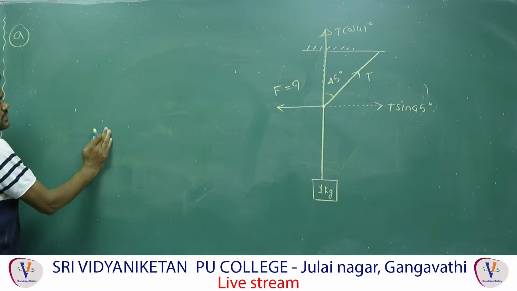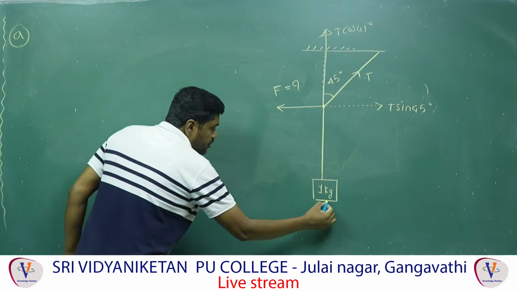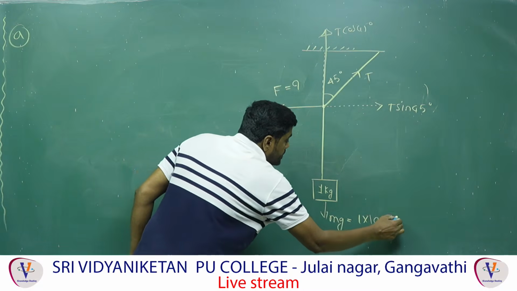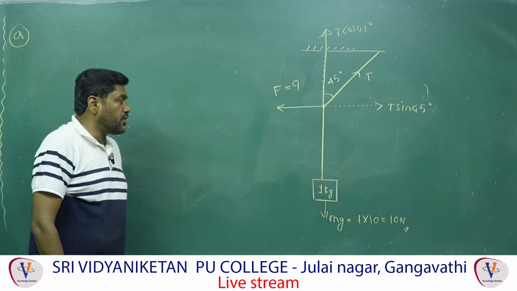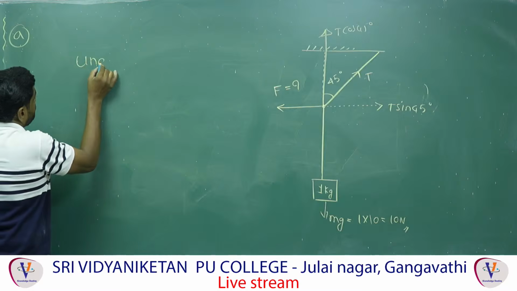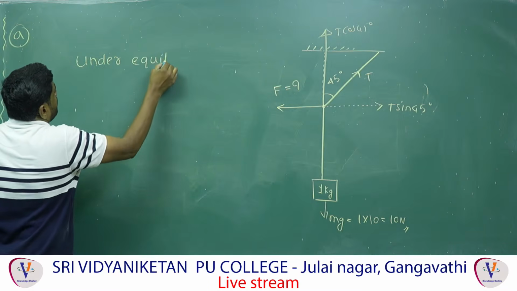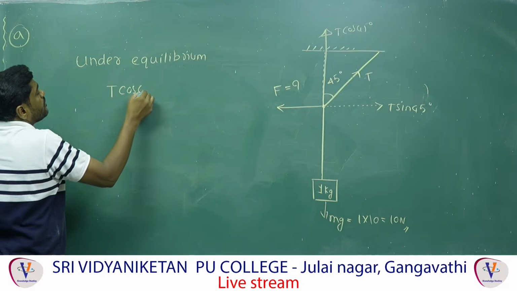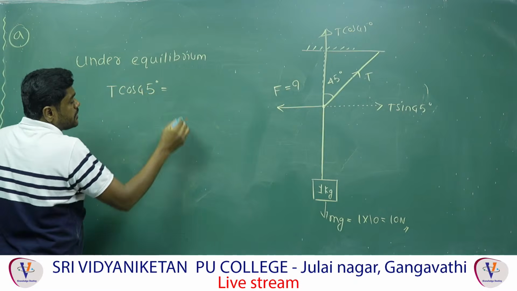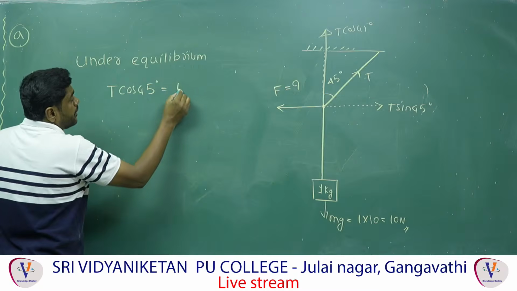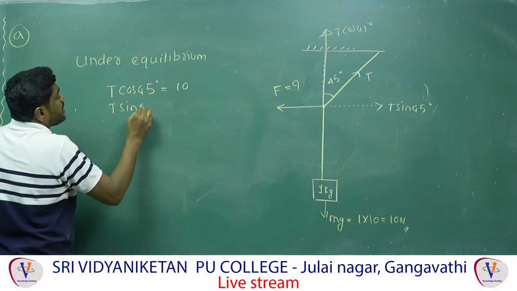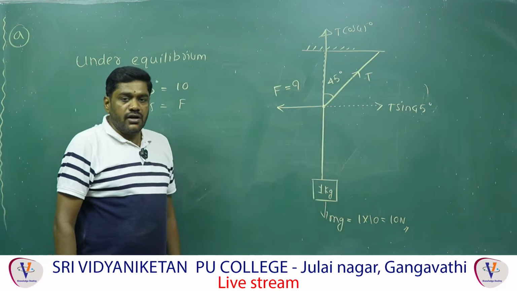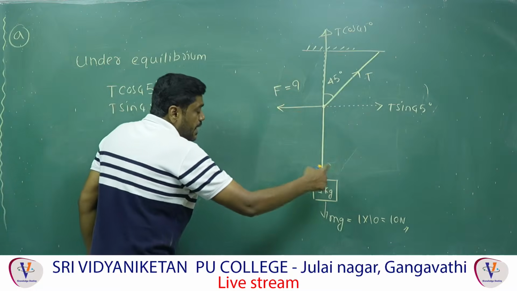T cos 45 is equal to the weight of the 1 kg block, that is mg, which is 1 into g. I am taking g as 10, so it is 10 Newton, the weight of the body. Therefore, under equilibrium, T cos 45 is equal to 10, and T sin 45 is equal to F only, because T sin 45 is balanced by the horizontal force and T cos 45 is balanced by the gravitational force.